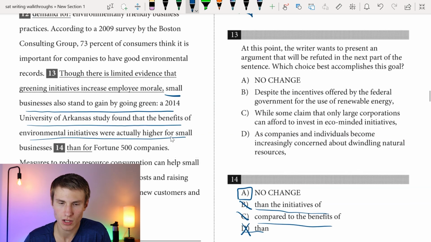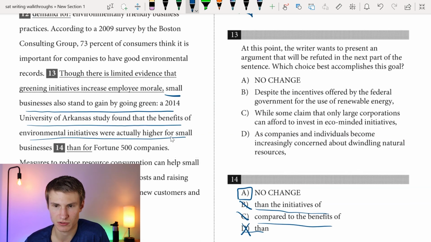Going back to 13 now. Ultimately, what are we setting up to refute, right? Well, we see small businesses stand to gain the most by going green over these large Fortune 500 companies. So we just want an answer choice that would indicate the opposite, so that way we can refute that in the next part of the sentence.